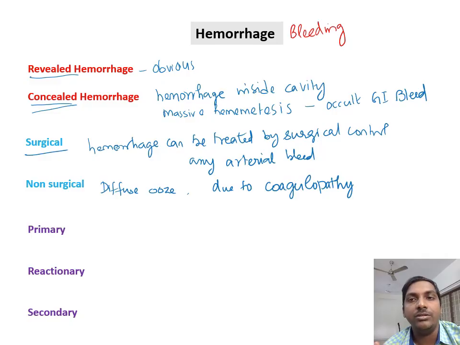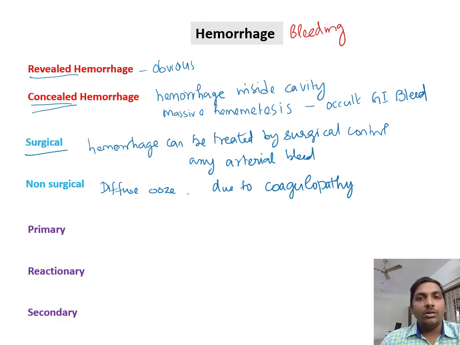Whenever there is any injury, to limit the bleeding, it will form a hemostatic plug, that is hemostasis, which is achieved with the help of platelet aggregation. So over a period of time, platelets and coagulation factors are responsible for achieving coagulation. The non-surgical hemorrhages will be controlled by correcting the coagulopathy with the help of proper transfusion of coagulation factors and blood.